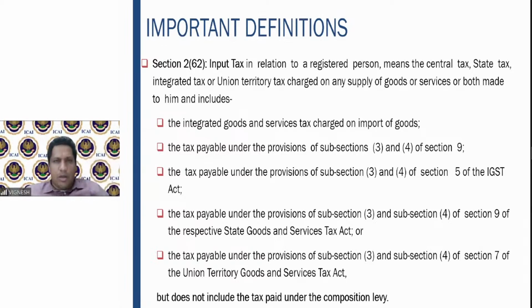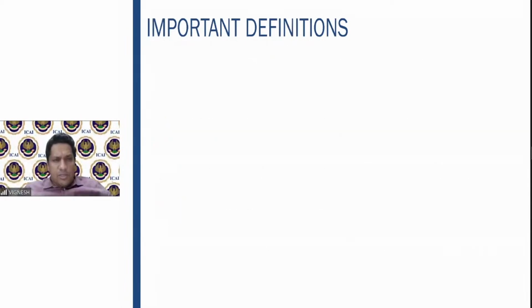This is a very, very important point. What is composition levy? Again, I'm not going to tell anything; we saw this also in charge of GST. In composition levy, the 1%, 2%, 5% or 6% on services that we are paying, you cannot claim as input credit. So it is excluded from the definition of input tax. It does not include the tax which is paid under the composition levy.